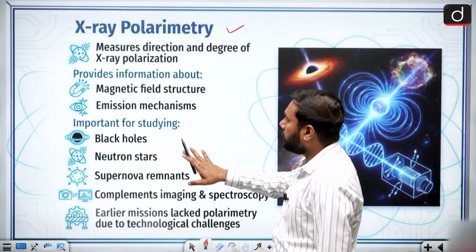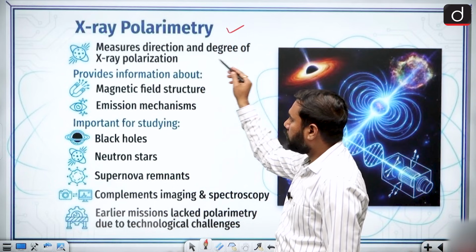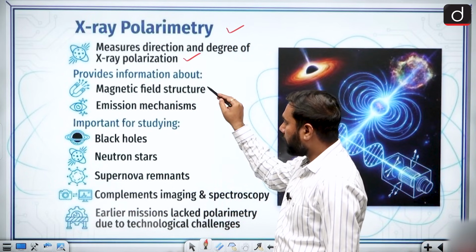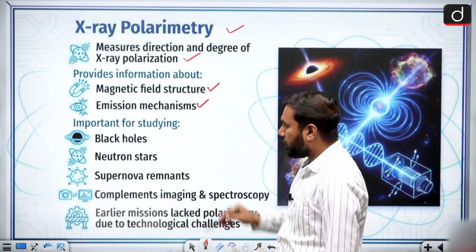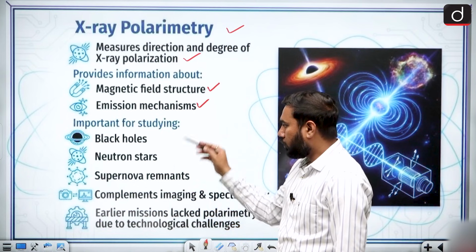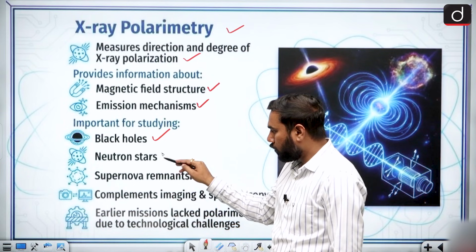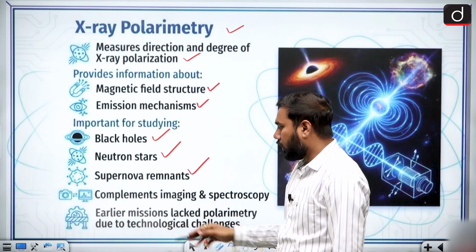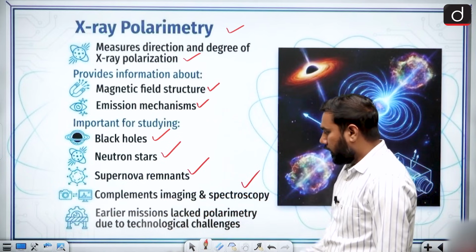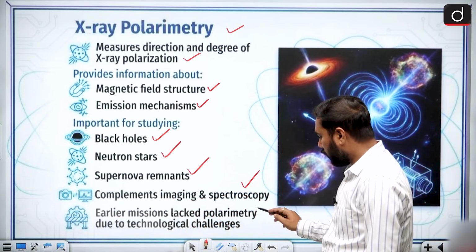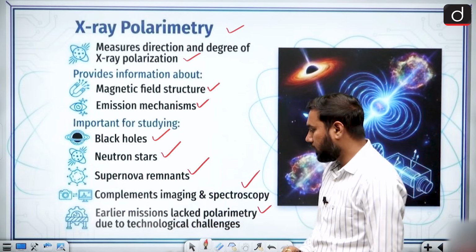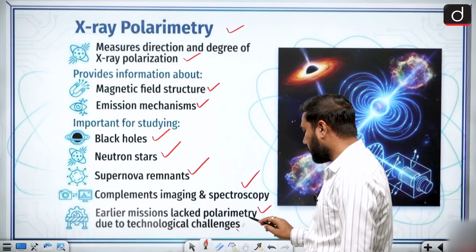What is the main thing it measures? It measures the direction and degree of X-ray polarization, and provides information about the magnetic field and emission mechanisms, how much radiation comes out from a star. It is important for the study of black holes, neutron stars, supernova remnants, and complements imaging and spectroscopy. Earlier missions lacked a polarimeter, meaning before this we didn't have a polarimeter, due to technology challenges, but now we have.